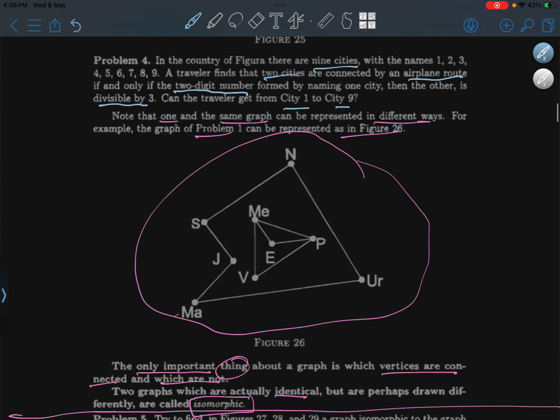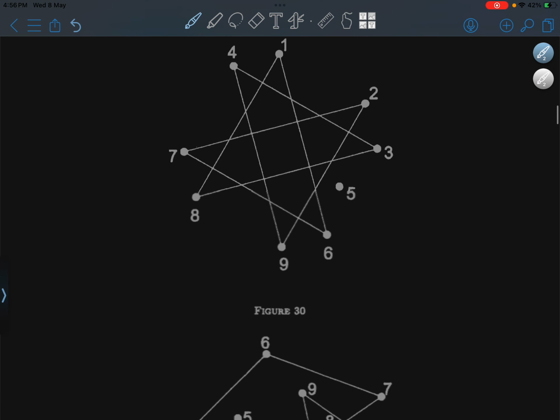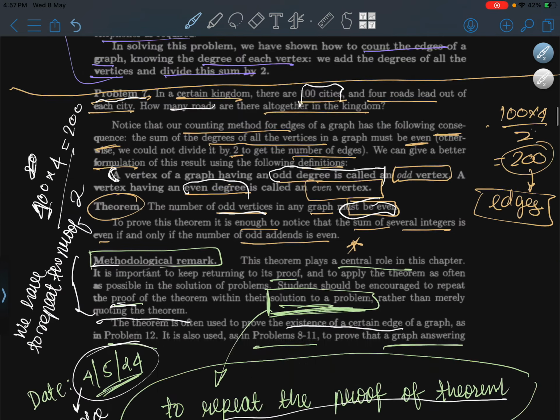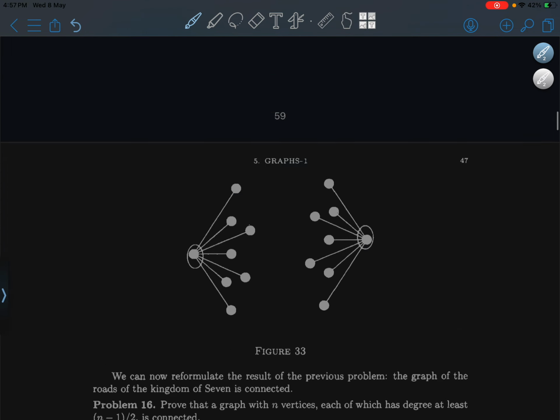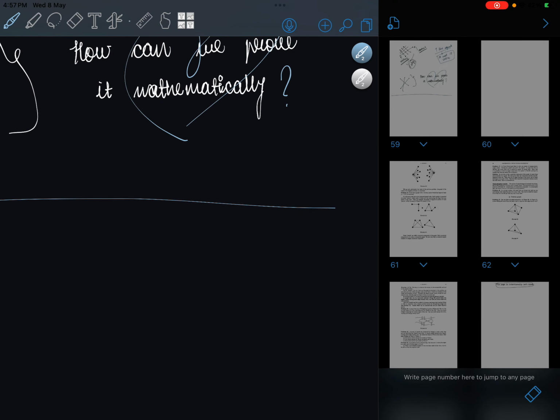Second, the degree of a vertex and counting the edges. We have completed graphs, degree of vertex, and counting of edges.